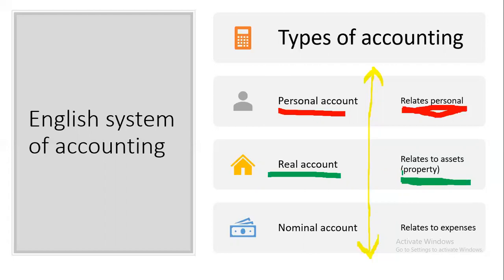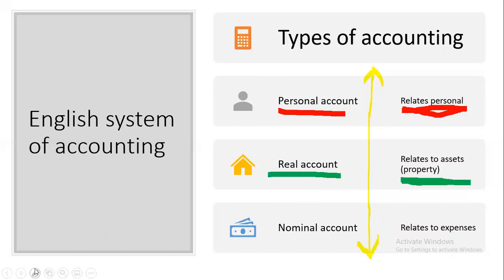Because students from a non-commerce background need to understand what assets are first: in simple terms, assets are properties. That may be furniture, land, building, cash. Cash is also a property for us. So asset is directly related to real account. Real account deals with assets or properties.